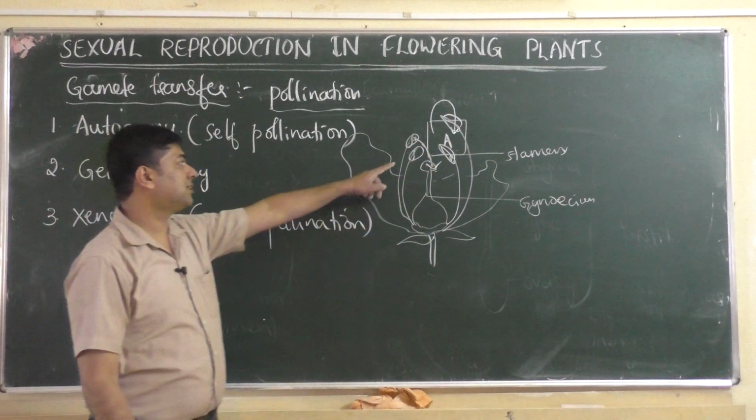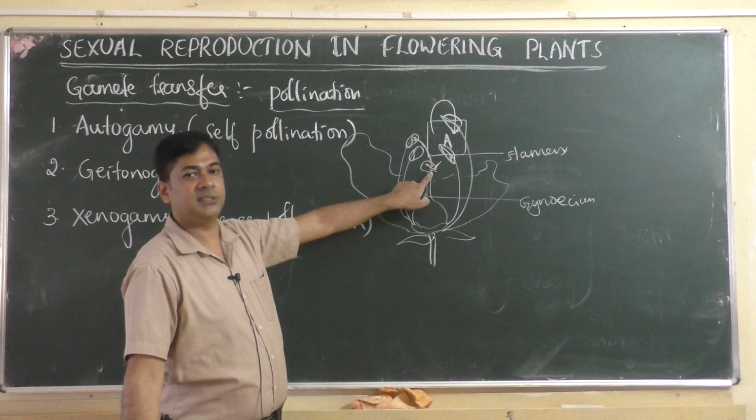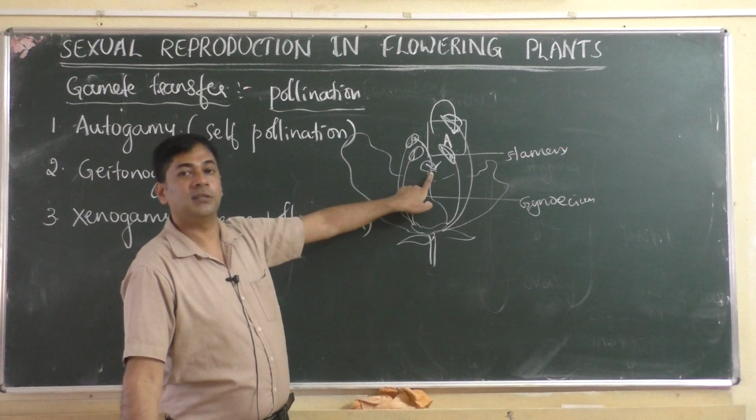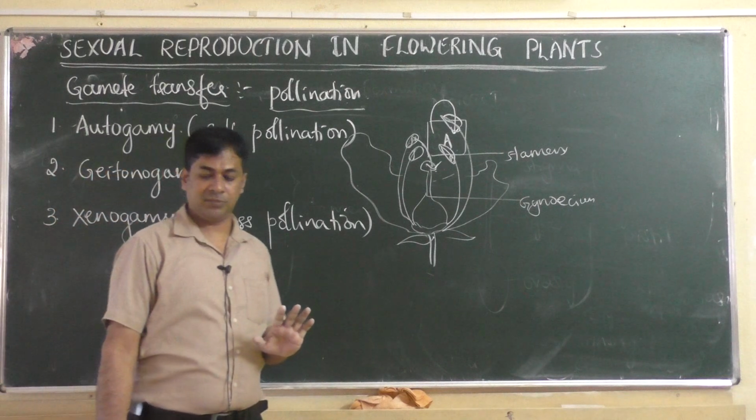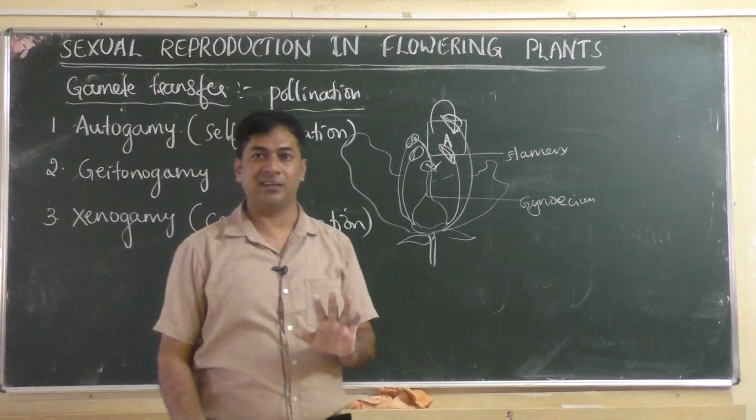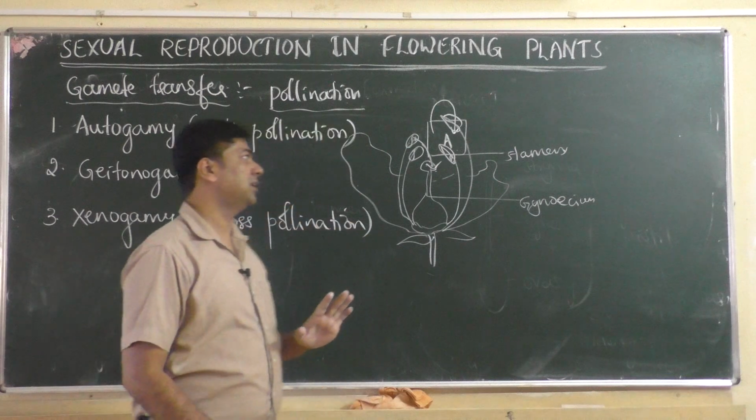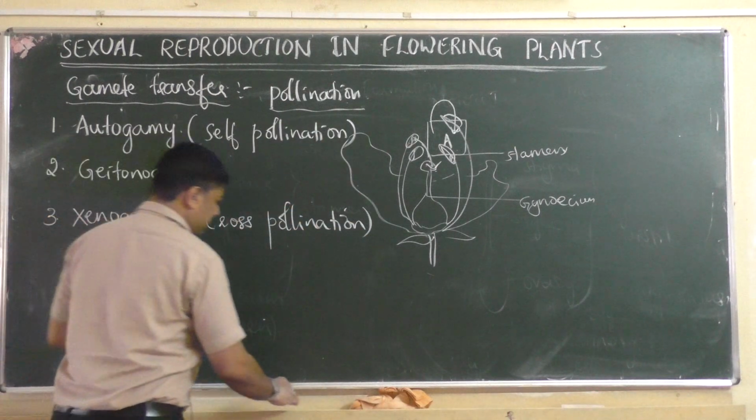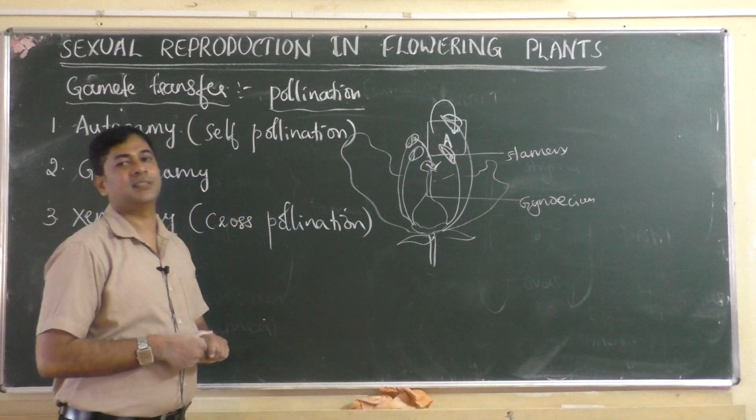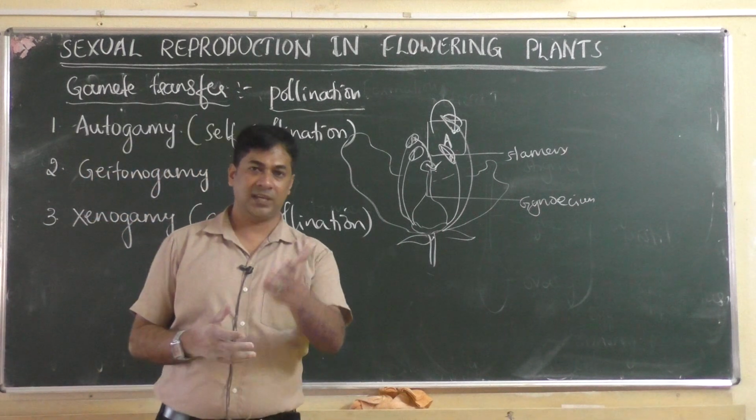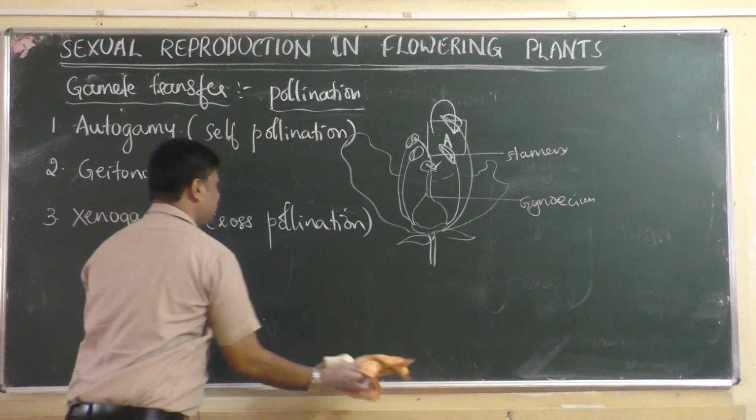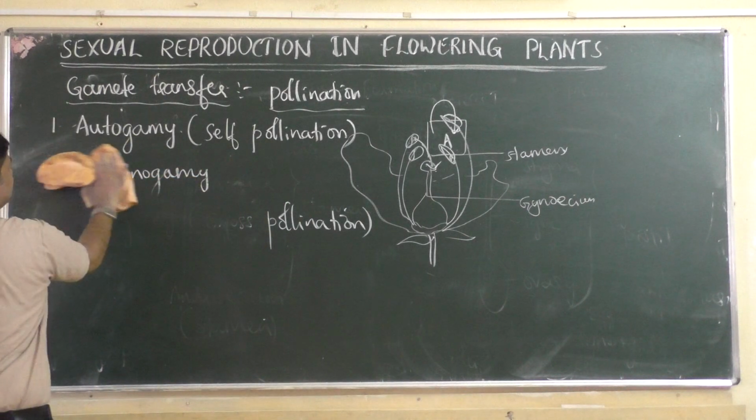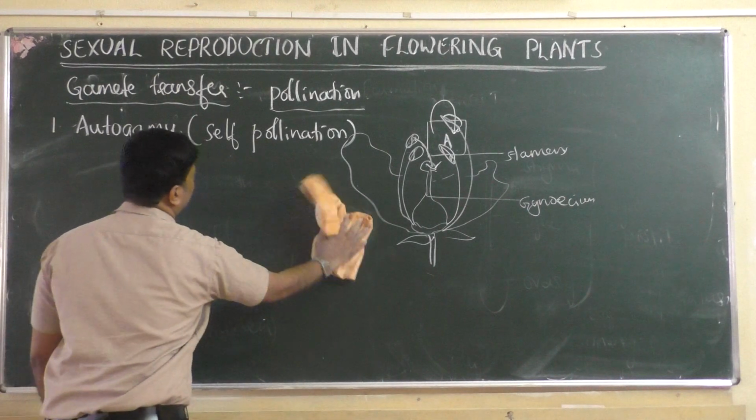So if pollen grains of the same flower fall on the stigma of the same flower, then it is called self-pollination. Directly I am saying, if pollination occurs within the same flower, then it is called self-pollination. But the chances of self-pollination are very rare, like we discussed in our last class. Why are the chances of self-pollination rare? Let us see. First we will learn autogamy, then we will go to other types.